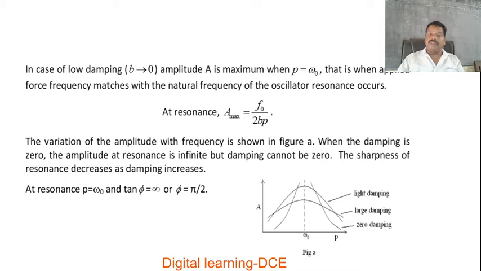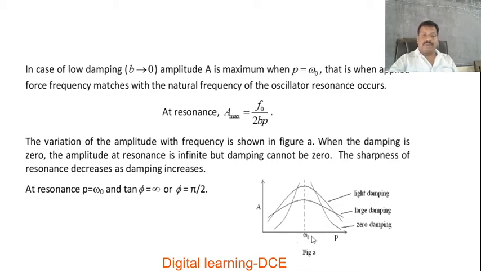At resonance, we know that P equals omega naught, then tan phi is equal to infinity, or phi is equal to pi by 2. If we see this figure, it is a plot of amplitude versus the frequency of the applied force, showing the nature of graphs obtained for different cases of damping: zero damping, large damping, and light damping.